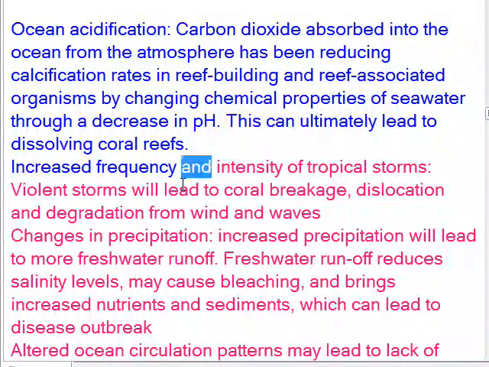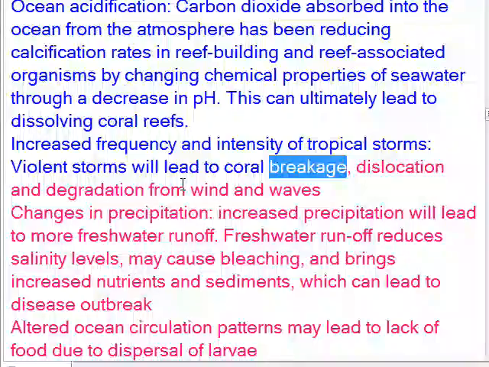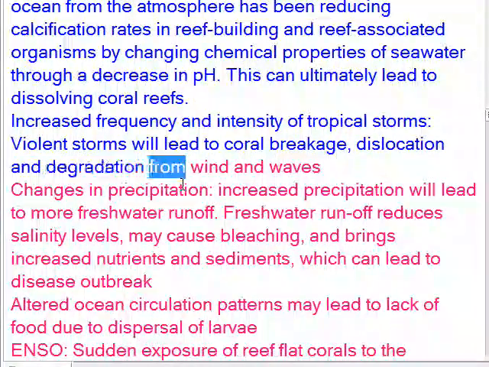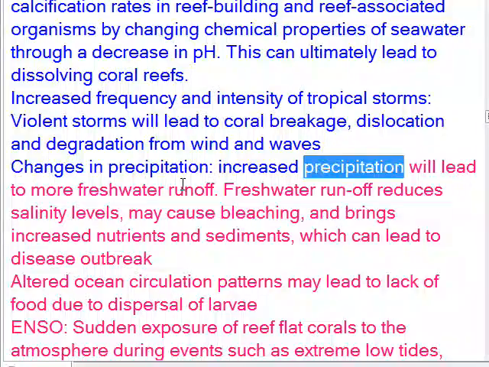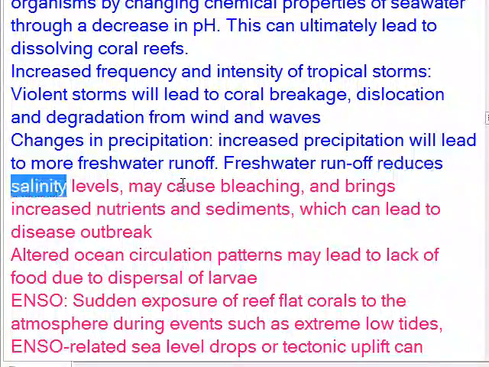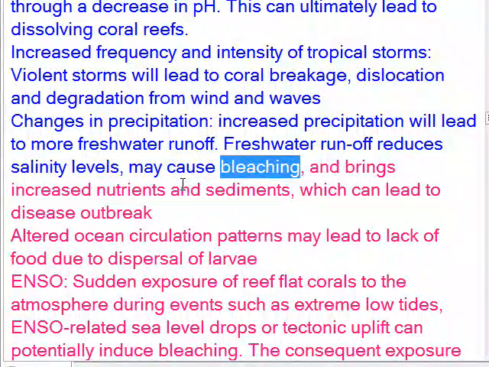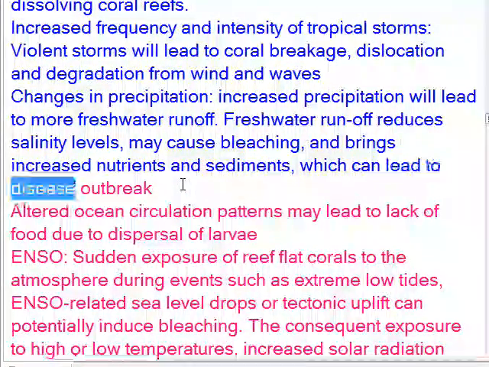Increased frequency and intensity of tropical storms. Violent storms will lead to coral breakage, dislocation and degradation from wind and wave changes in precipitation. Increased precipitation will lead to more freshwater runoff. Freshwater runoff reduces salinity levels, may cause bleaching, and brings increased nutrients and sediments, which can lead to disease outbreak.